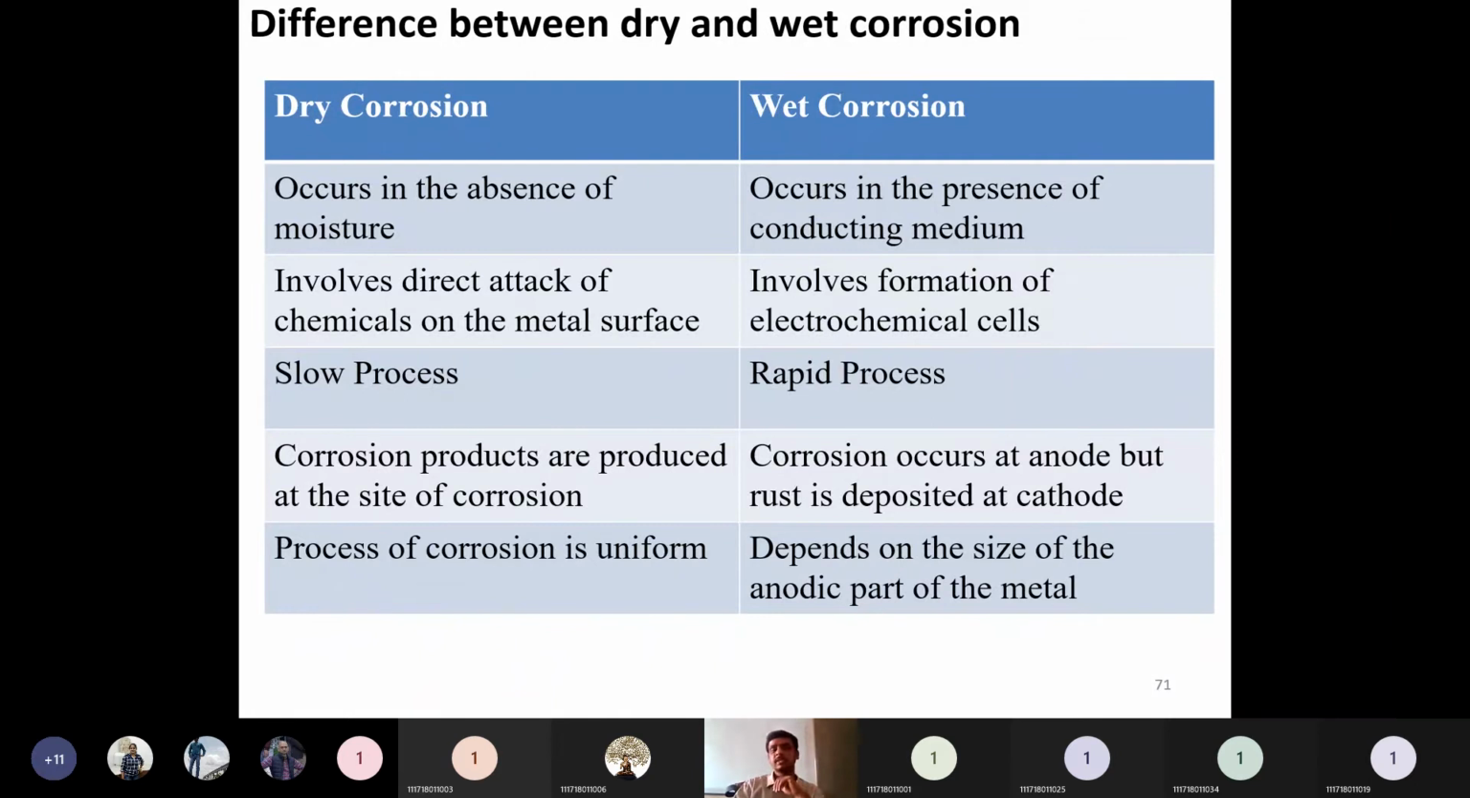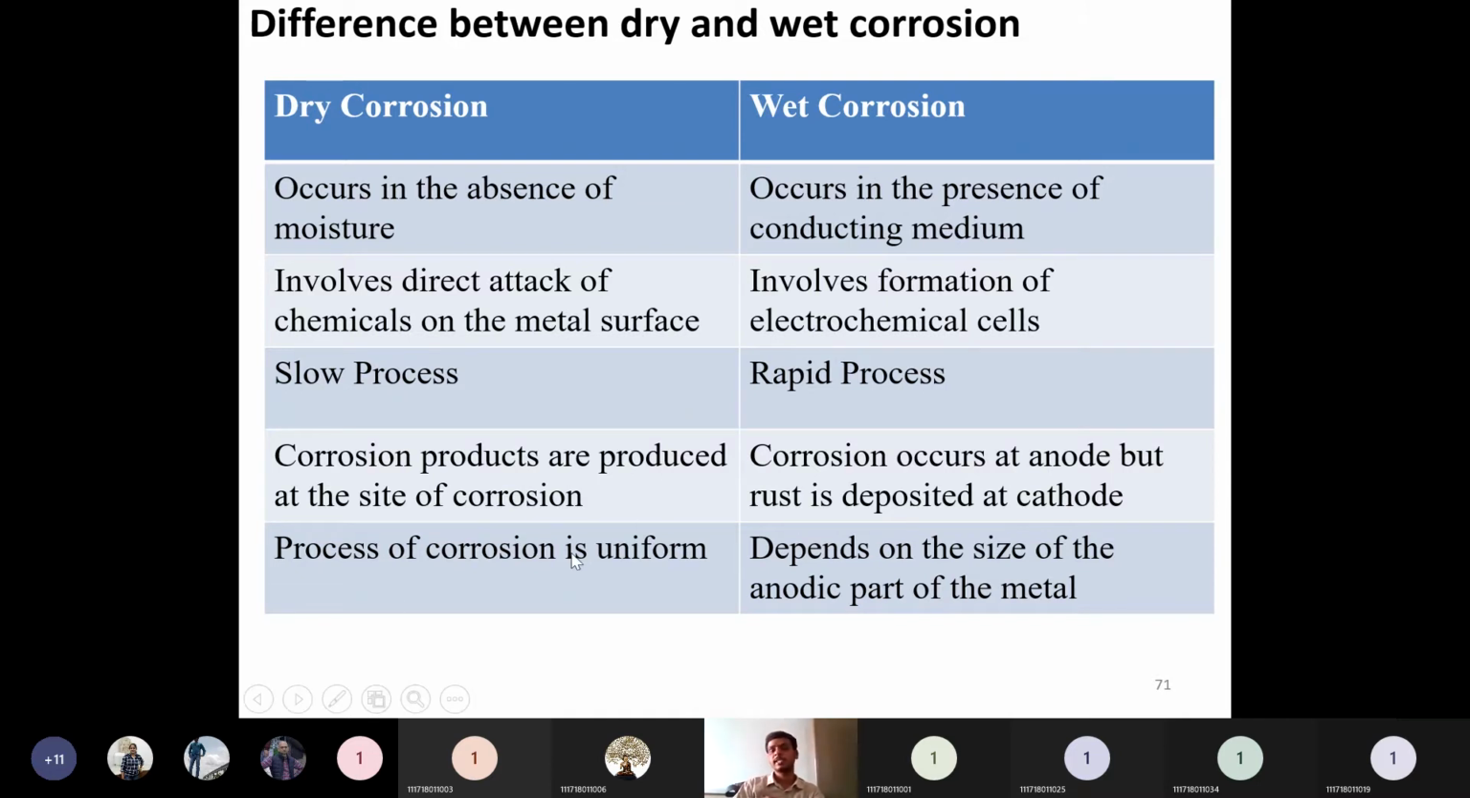Dry corrosion is usually a slow corrosion, as we described previously, and wet corrosion is a rapid corrosion. In dry corrosion, the corrosion product is produced at the site of corrosion, meaning on the metal itself, metal oxide is forming. But in wet corrosion, what happens? The anode is the corroding material, but the product, or rust, forms at the cathode or in between the anode and cathode, but not on the anode. The anode is corroding, but the product does not form on it. It forms near the cathode or between the cathode and anode. So that's the difference between the two.